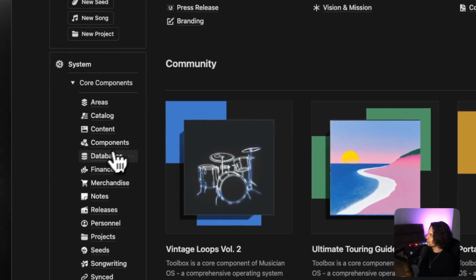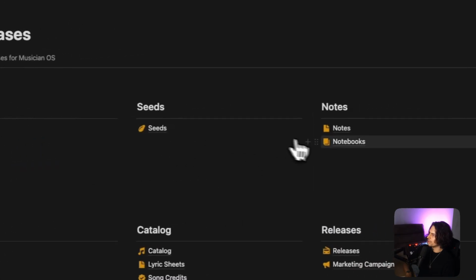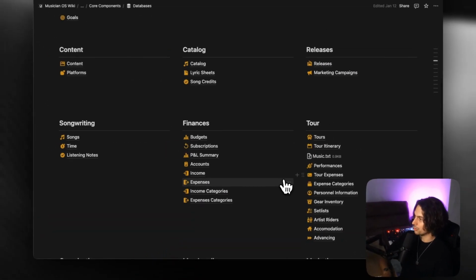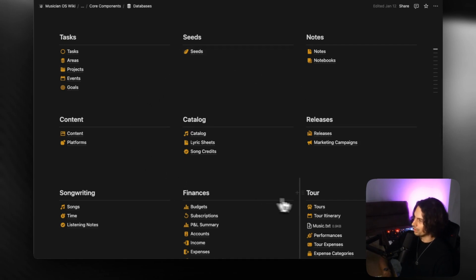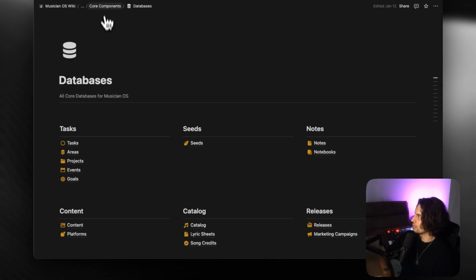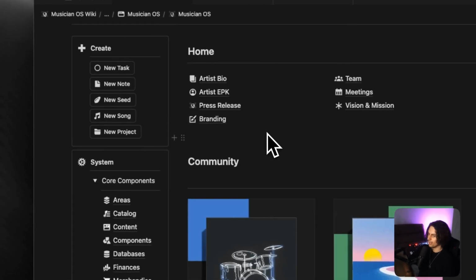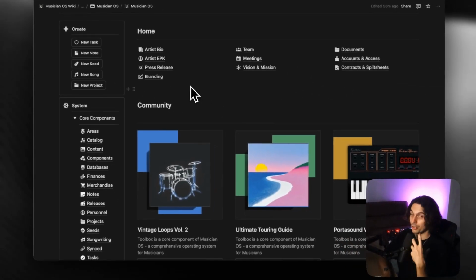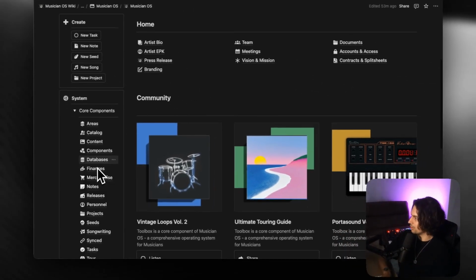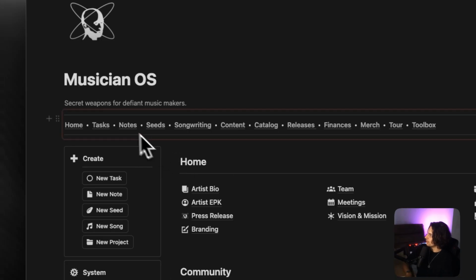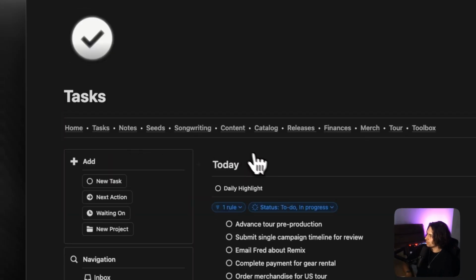The next thing here that you'll see is databases, and this is all of the core databases which exist within the Musician OS template. You will not need to adjust any of these, but they're just here for your reference in case you're wondering where everything is really originating from. It's in this database view here. So with that, let's dive into the first core component, which is tasks.